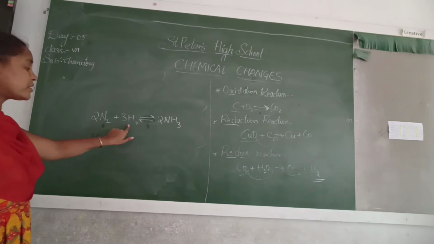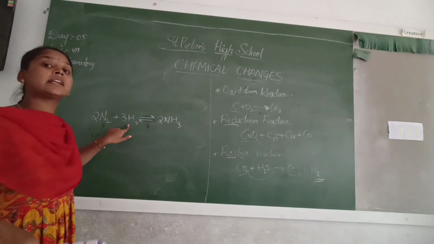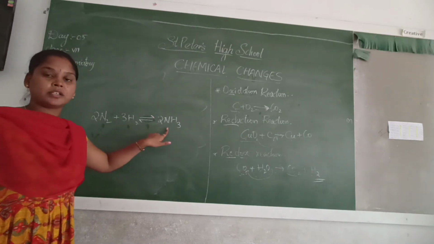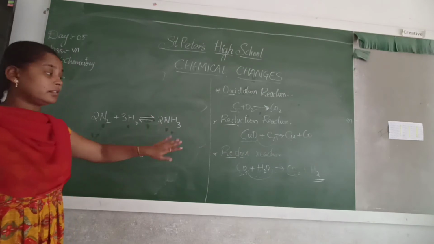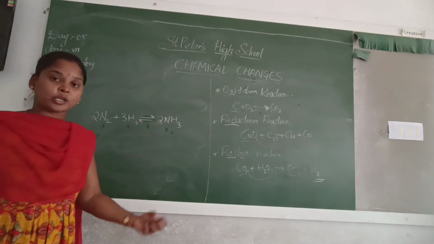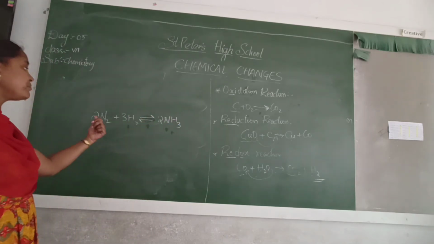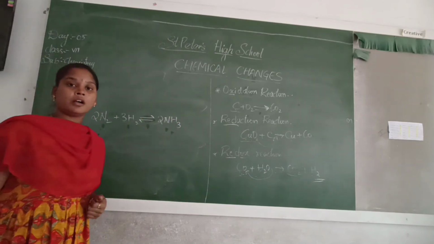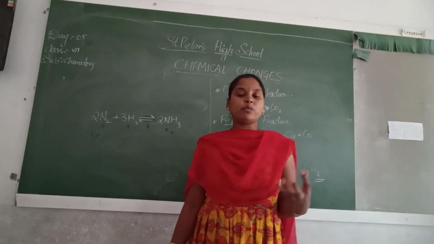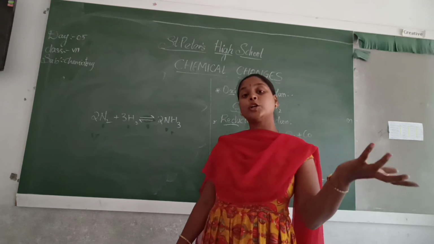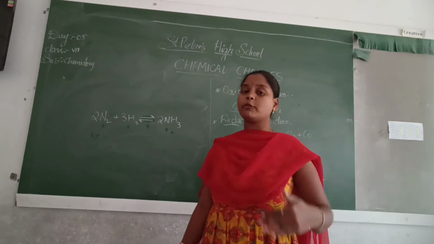When nitrogen and hydrogen are mixed with increased temperature and pressure, it forms ammonia. Then when we decrease the temperature or the pressure, it again forms nitrogen and hydrogen, same as evaporation. Water is evaporated first, and if we cool that water vapor, we will get water again.